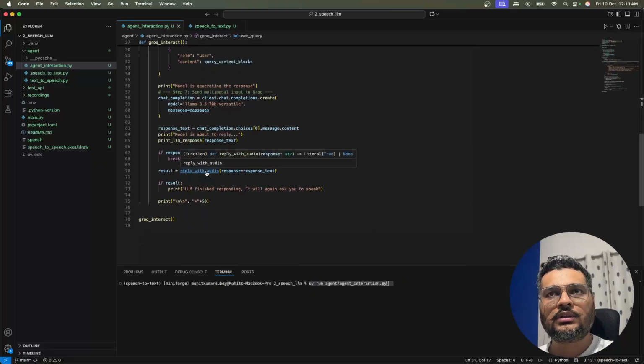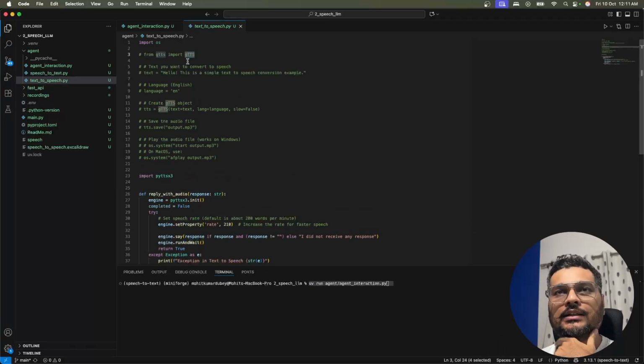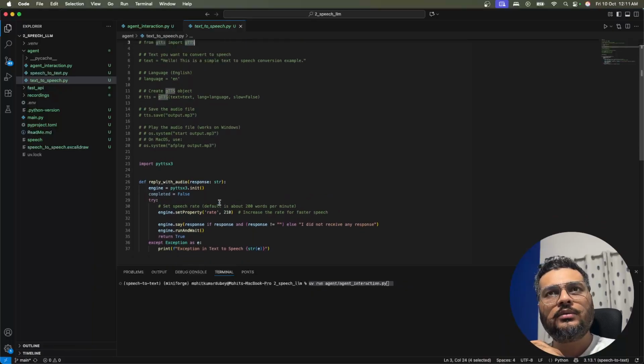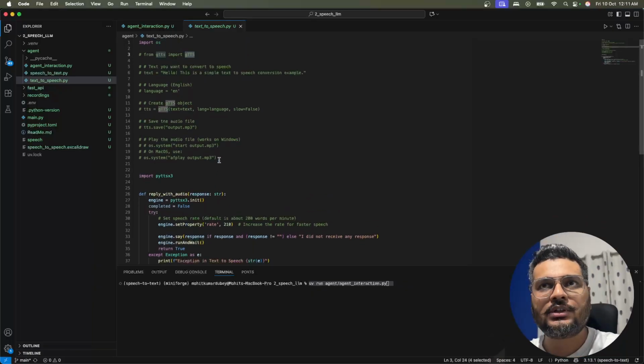The remaining part was this, so let's come to this particular function. Here you will see some commented code. You can use the gTTS library also, which has a different voice. And if you want, you can use ElevenLabs as well, where the voice is much better and less robotic. Here you might have felt that it's a robotic voice, but you can use some of the paid subscriptions also.